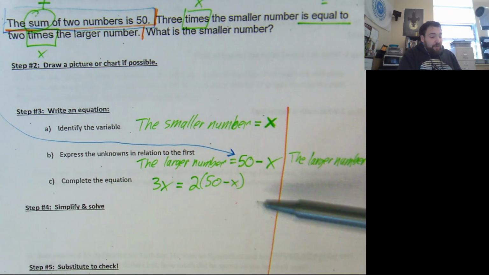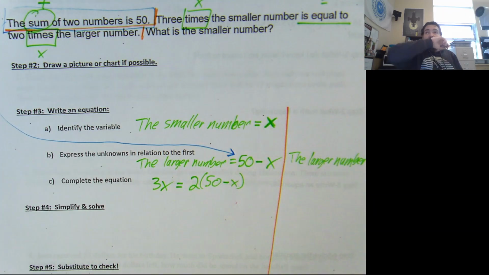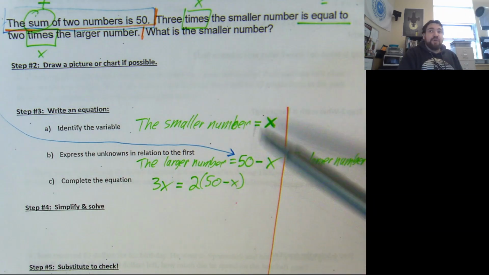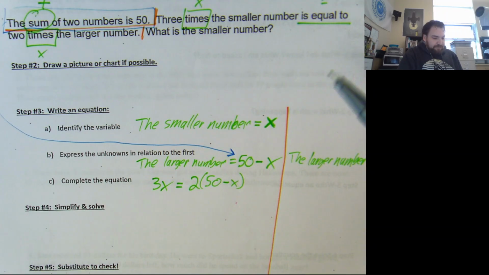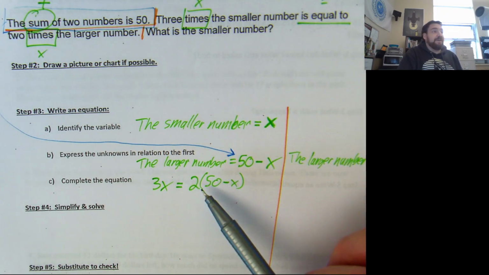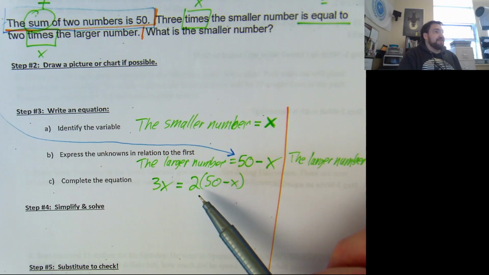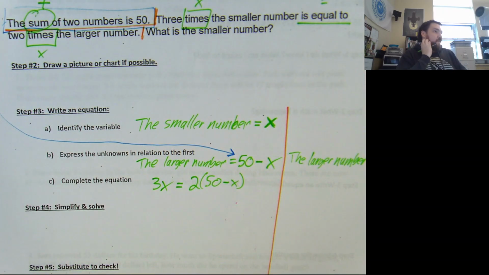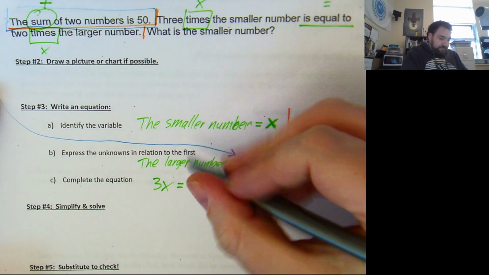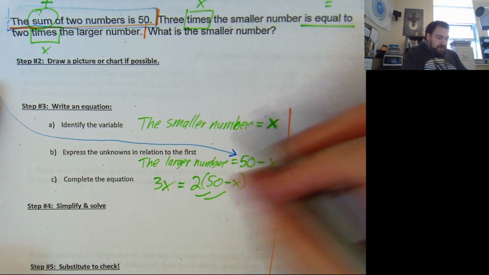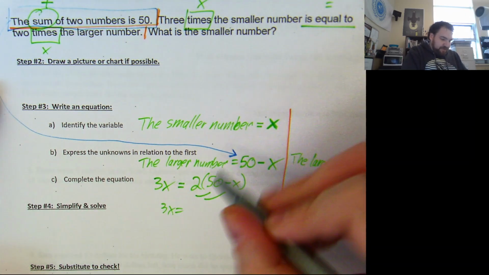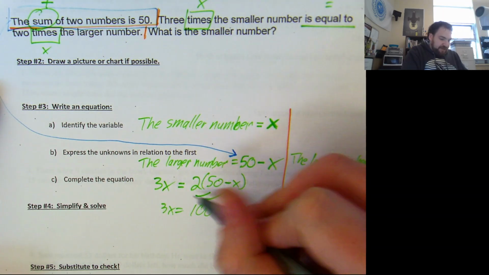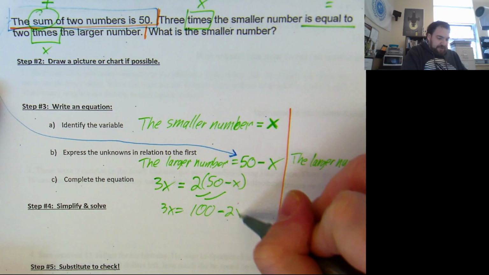So now this is my equation that I want to go ahead and solve. I managed to do it with only using one variable. What's my first step here to solve this thing for x? Hassanjo. Yeah, we're going to multiply the 2 in. So I'm going to get 3x equals 2 times 50 is 100. 2 times negative x is just negative 2x.